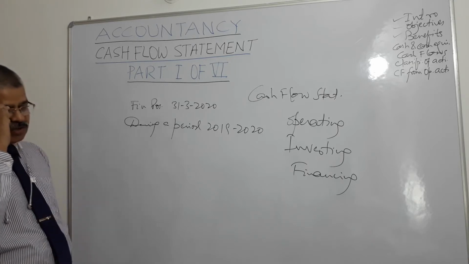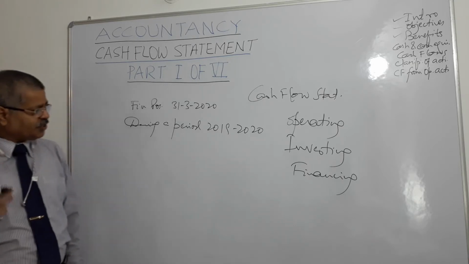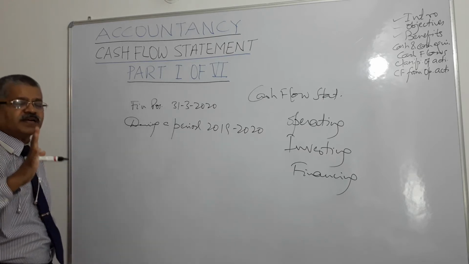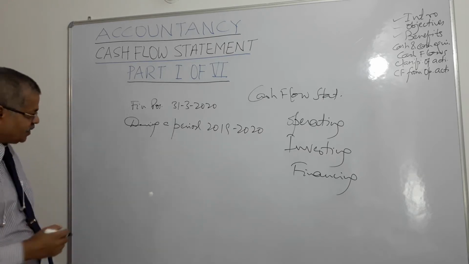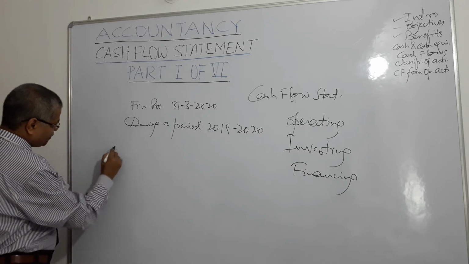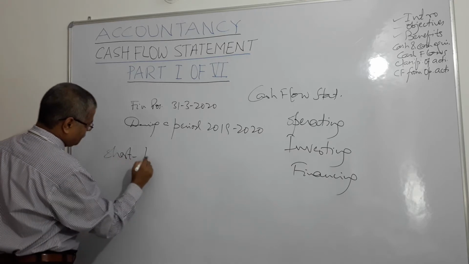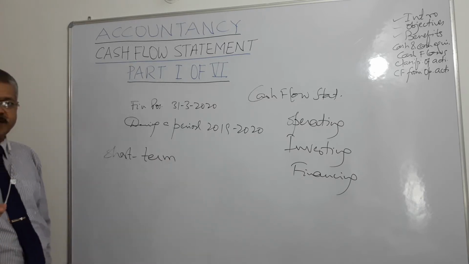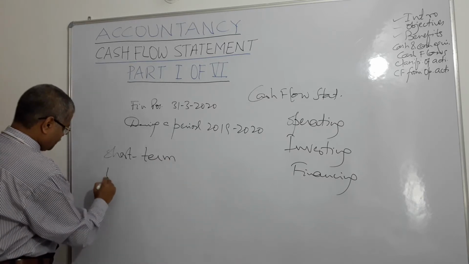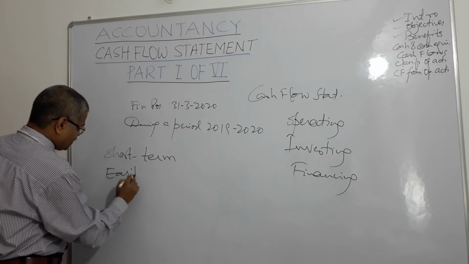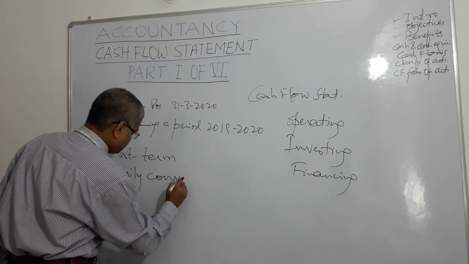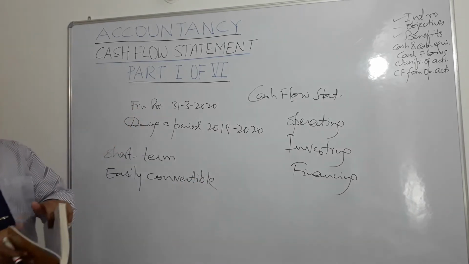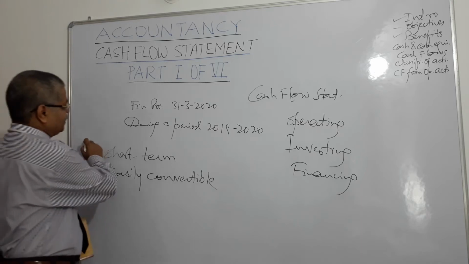And what are cash equivalents? We need to see that there are 4 major conditions which are met, right?